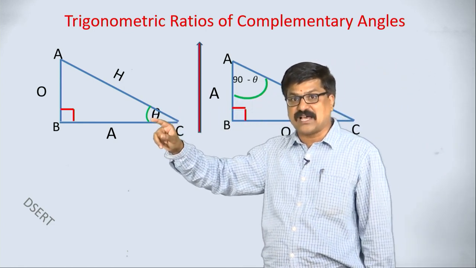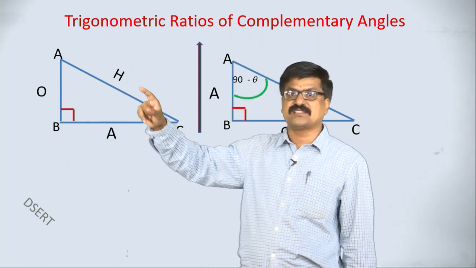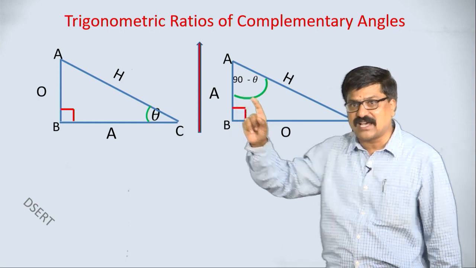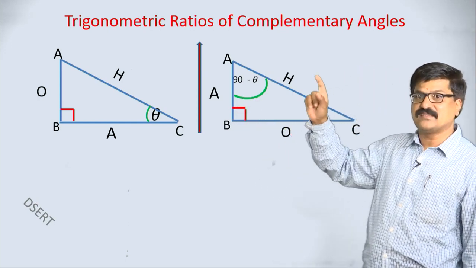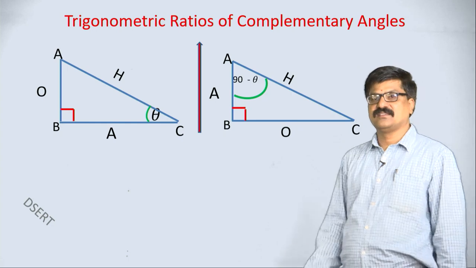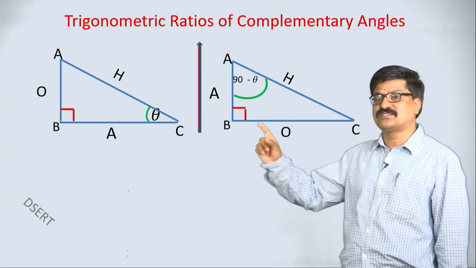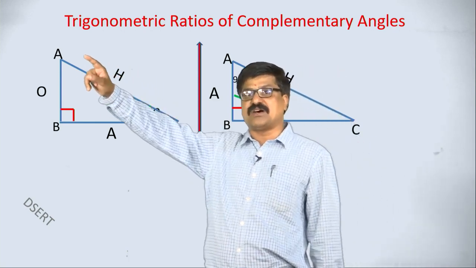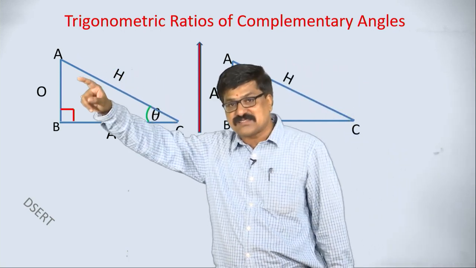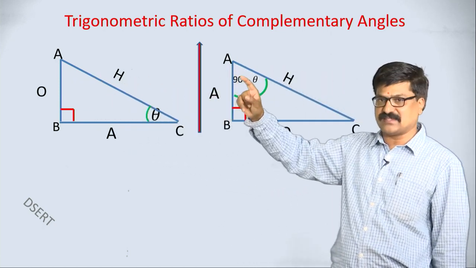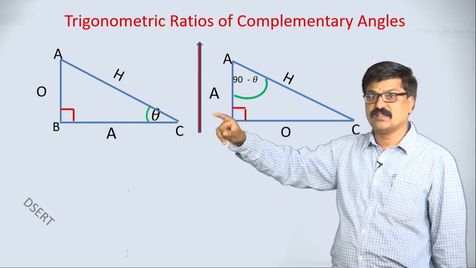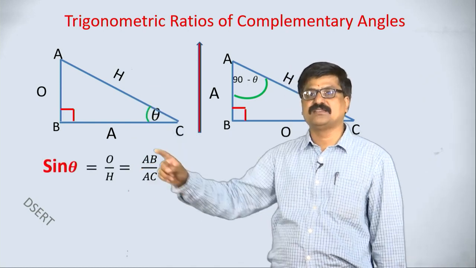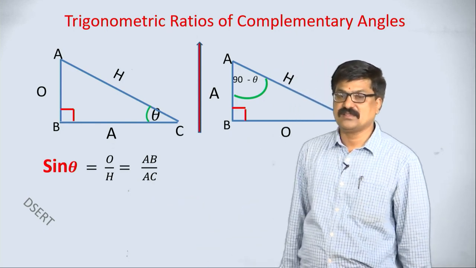With respect to theta, this is O, H, A. With respect to this 90 minus theta, this is O, this is H, this is A. Observe carefully, both triangles are the same. Here theta, because the sum of these two is 90, hence this is 90 minus theta. Can you write sin theta for this? Yes, that is O by H, O is AB, so AB by AC.